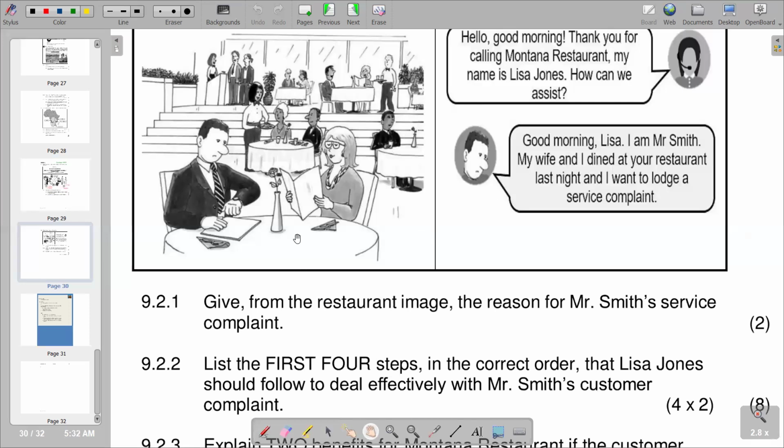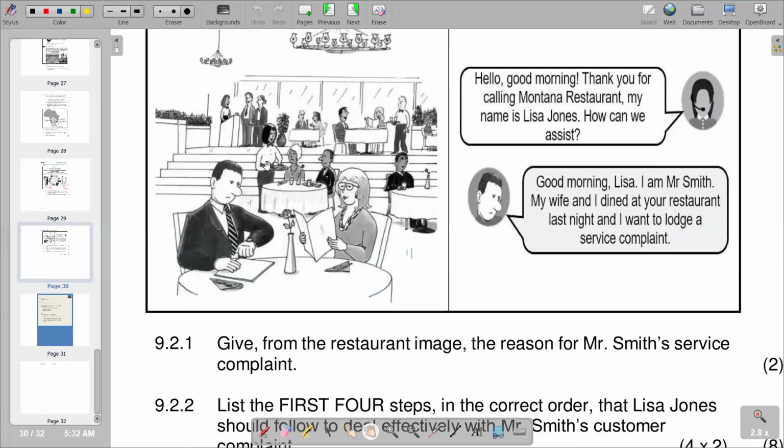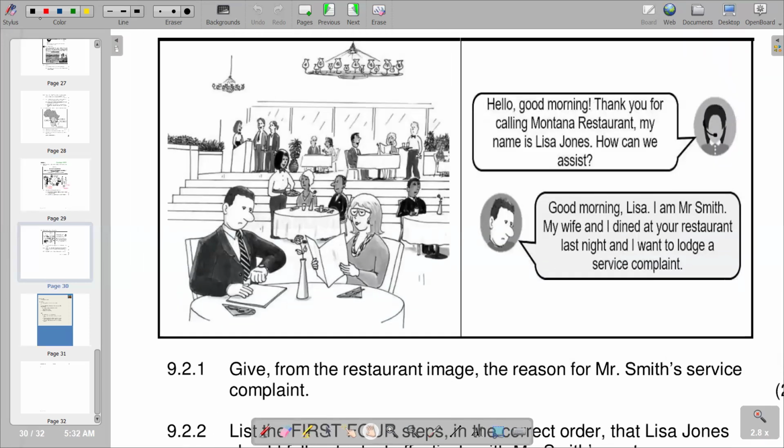From the look of things, these people are in the restaurant. We can start by analyzing the ones that are here. They are just sitting, and the other one seems to be reading something, might be the menu. We've got this table, but there's no food on top. This one is also sitting there, no food again.